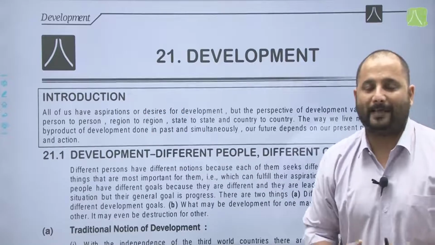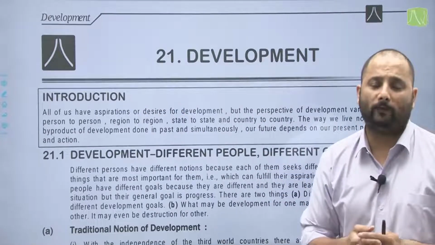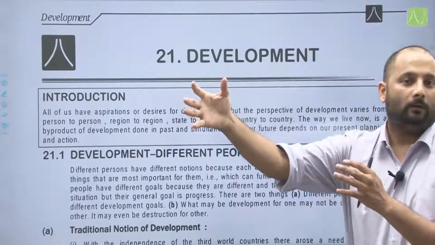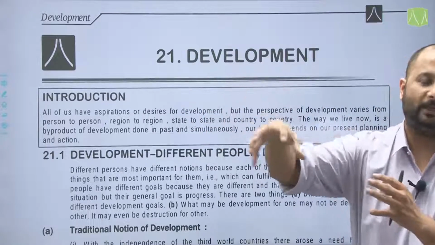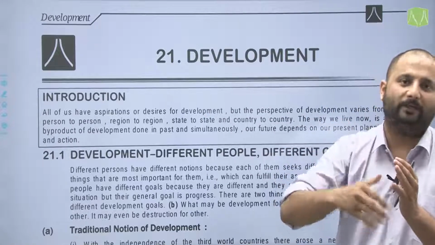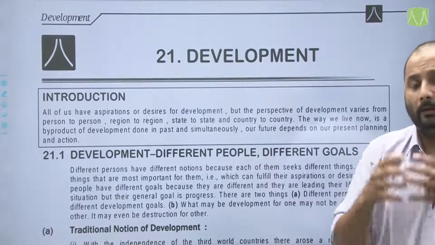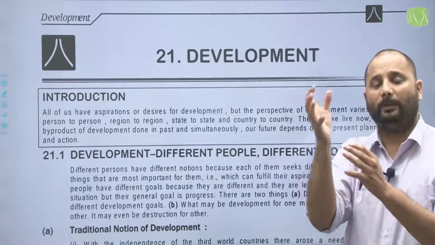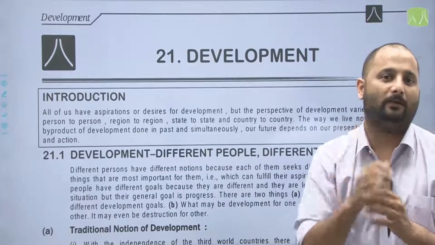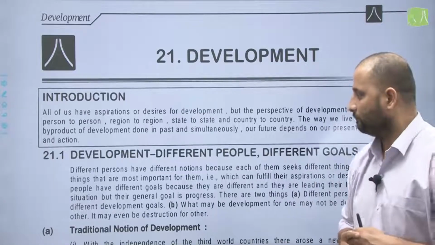An example given here is the building of a dam. Building a dam might be beneficial to some people in the city, where the dam will generate electricity and serve maybe the industrial sector. But for the people who are displaced when the dam is being built, this development is a sign of destruction, as they have to be displaced from where they are living.